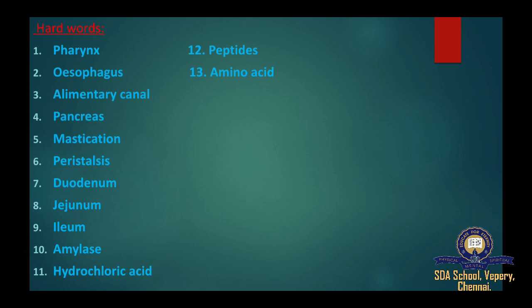Today I give 13 hard words. The first one, pharynx; second, esophagus; third, alimentary canal; fourth, pancreas; fifth, mastication; sixth, peristalsis; seventh, duodenum; eighth, jejunum; ninth, ileum; tenth, amylase; eleventh, hydrochloric acid; twelfth, peptides; thirteenth, amino acid.